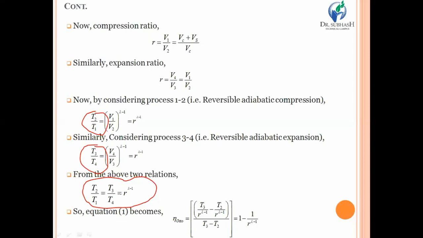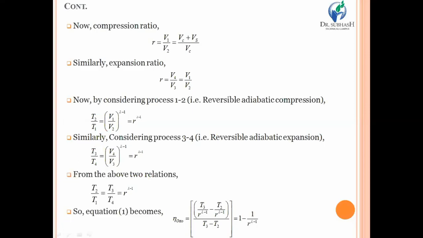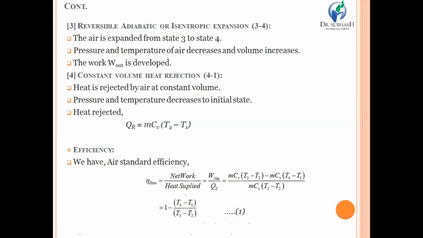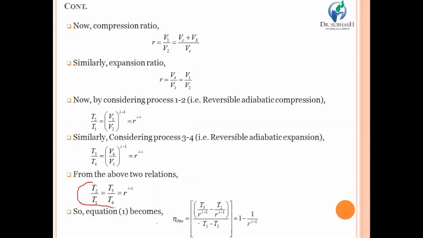T3 becomes T4 into R raised to gamma minus 1. So you just have to put the values of all the temperatures in the previous slide's equation, that means the efficiency equation. Put the values of T4, T3 and T2 from this relation that we get by equating both of the processes 1 to 2 and 3 to 4.